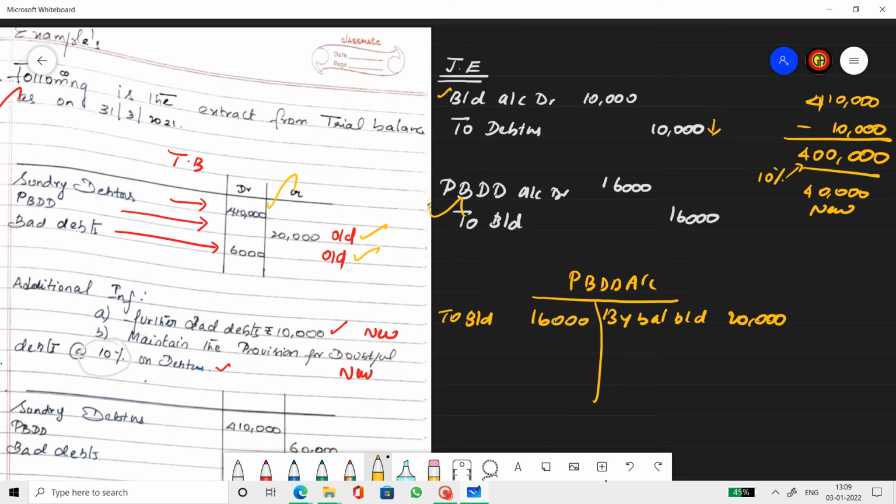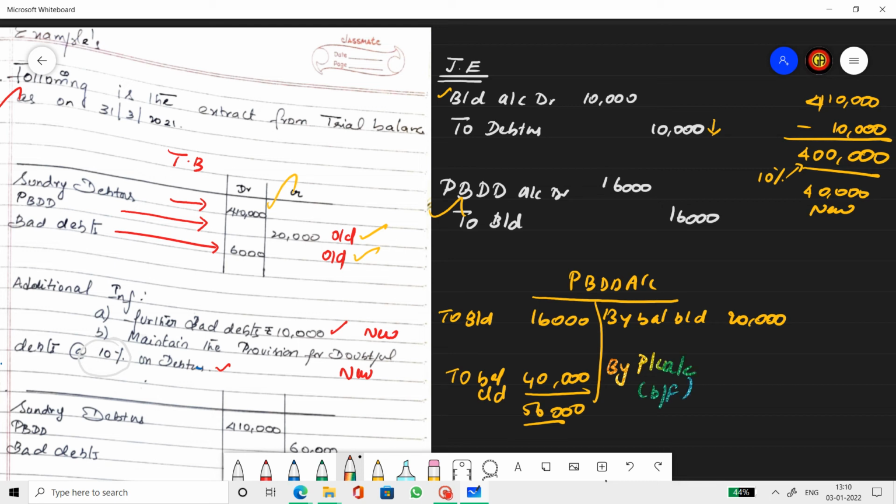And then the new provision amount, which is the closing balance, to balance carried down 40,000 rupees. So 56,000 is the total on the debit side, whereas on the credit side the balance is only 20,000. So the balancing figure is by profit and loss account.